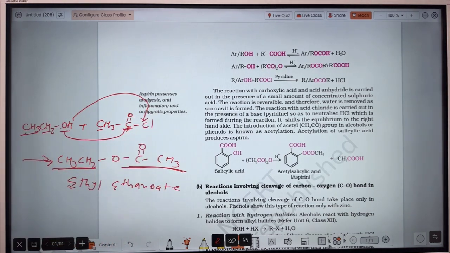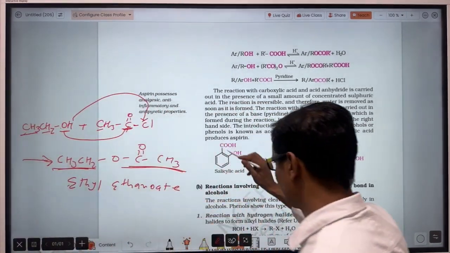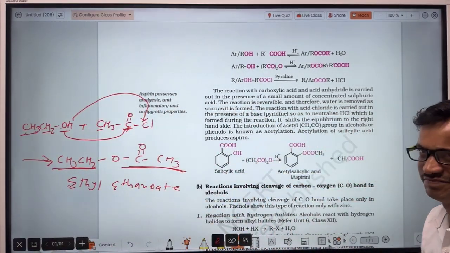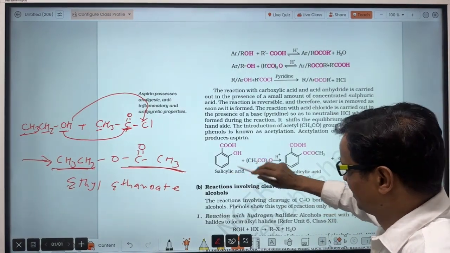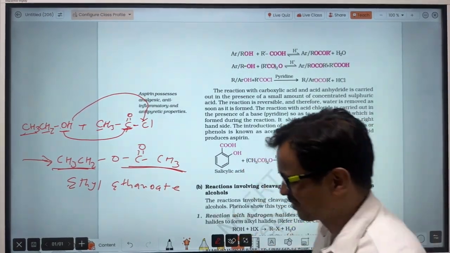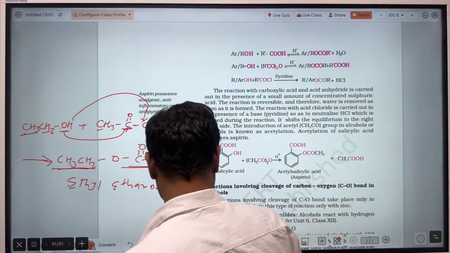Now let's see here about salicylic acid. I think you should solve it by yourself also. In this case, okay, I am drawing here.